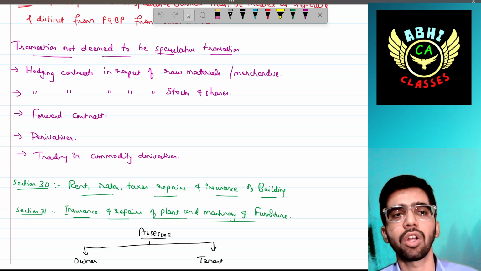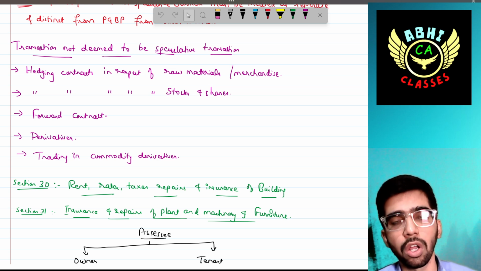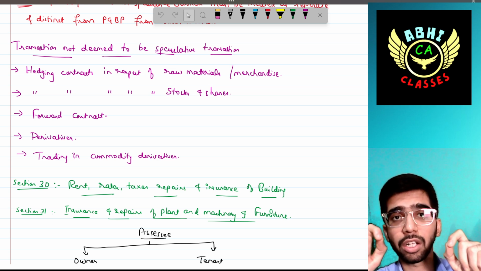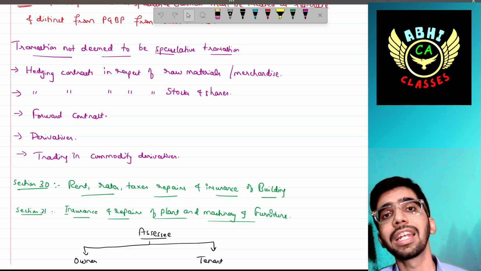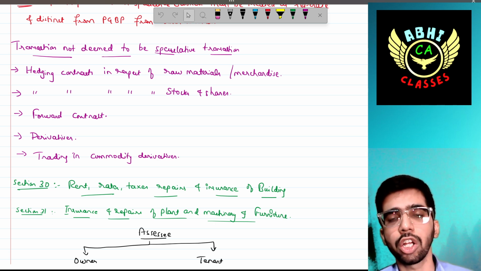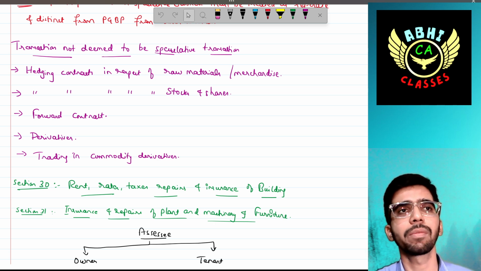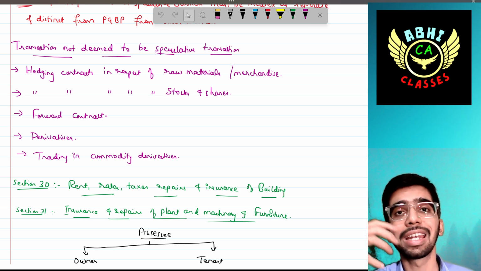Then there's the concept of derivatives. If in the questions there is any mention of derivatives, then that also is treated as not speculative business. Then trading in commodity derivatives. Commodity derivatives means agricultural products or any other commodity that you are trading.